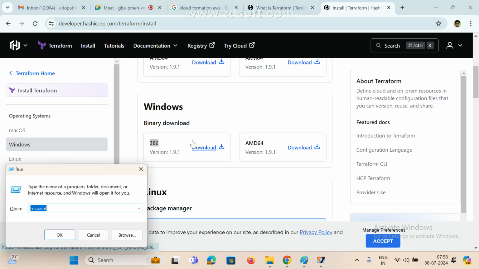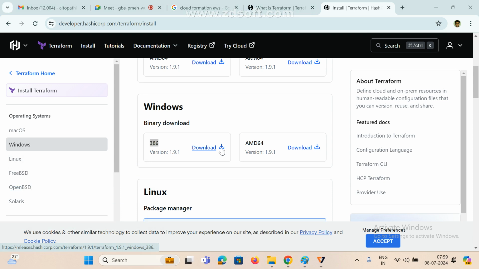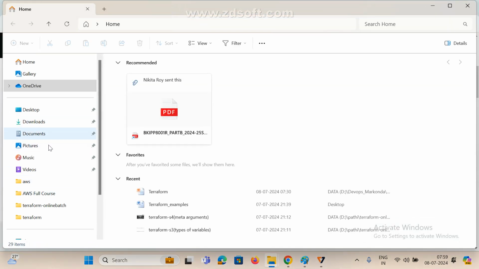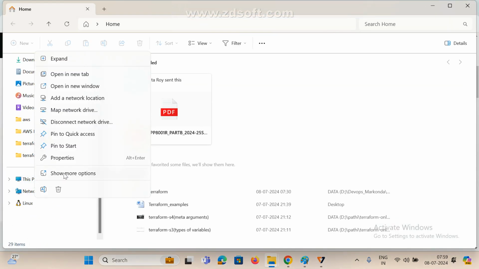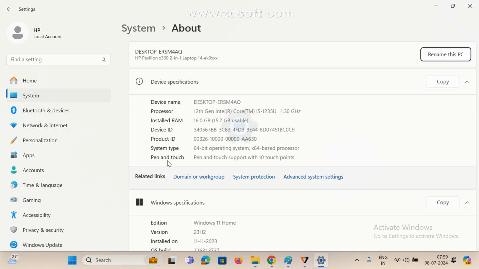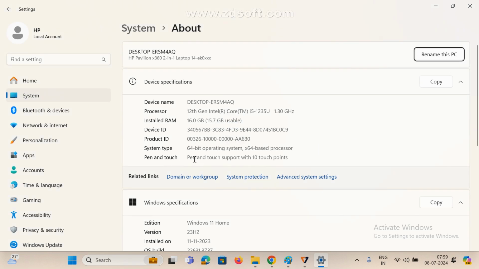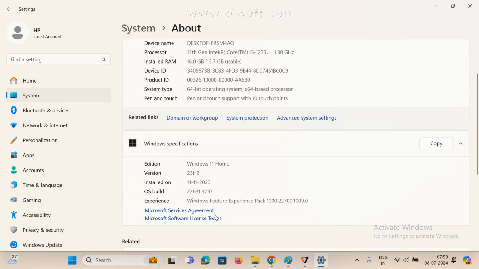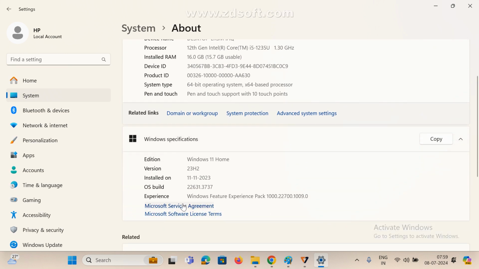Go to My Computer, right click and go to Properties, and we can see the operating system version and all.